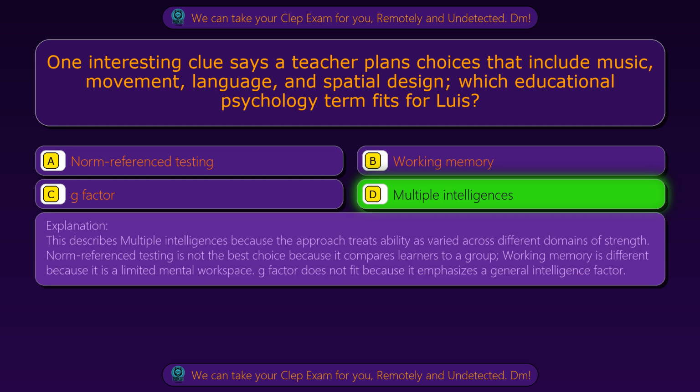This describes multiple intelligences because the approach treats ability as varied across different domains of strength. Norm reference testing is not the best choice because it compares learners to a group. Working memory is different because it is a limited mental workspace. G-factor does not fit because it emphasizes a general intelligence factor.